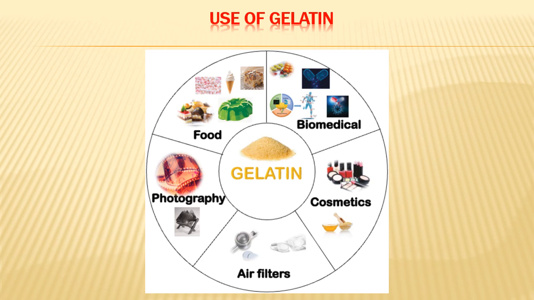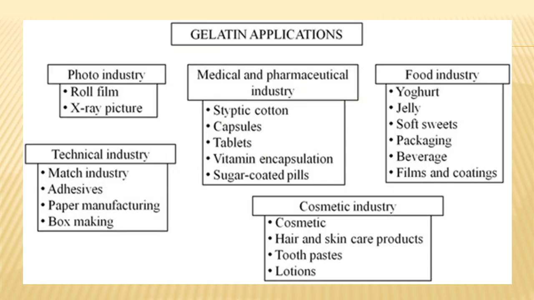Here we can see the different industry where it is useful. It is majorly in the food industry, and another great large use in the biomedical industry. Then largely it is used in cosmetics industry, photographic industry, even plywood industry, etc. So all this we are going to see little more details in the next. Now we will see the details application of gelatins both in edible, non-edible industry, etc.